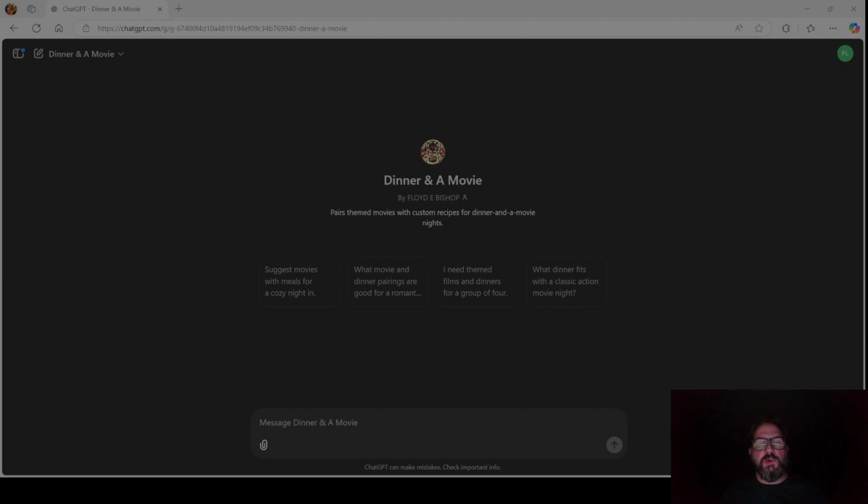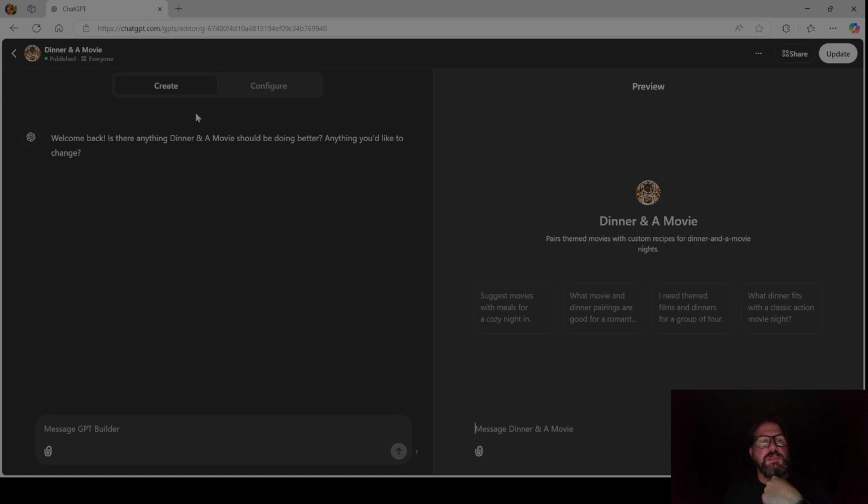Now you can go as in depth with this as you like. You can add some of that functionality that I showed. Now let's say I put this up and I get some suggestions to fix it up, and I get feedback that actually these recipes aren't very good, or I wanted something that would give me only desserts. I can go in and edit the GPT.